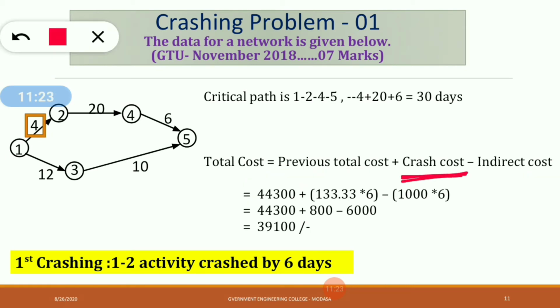Crash cost is cost slope, 133.33, multiplied with crash days. 6 days crashing, so multiply 133.33 with 6, minus indirect cost. 1000 is your indirect cost, multiplied with 6 days.